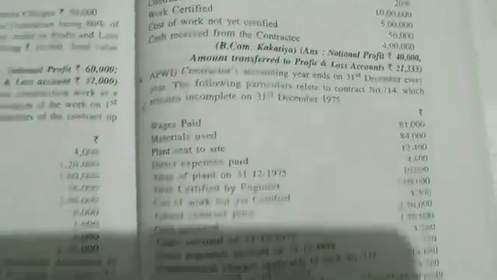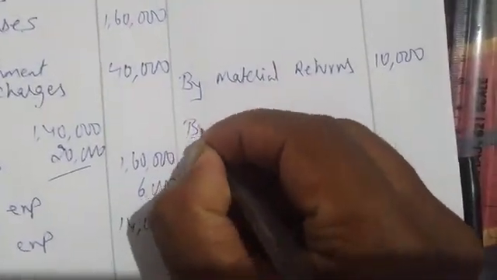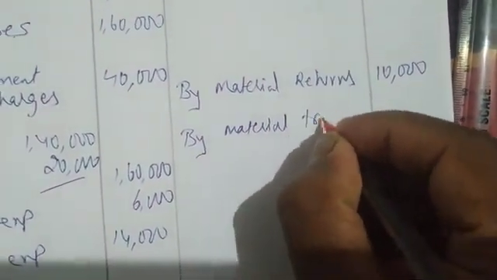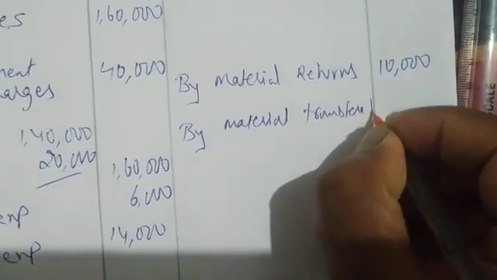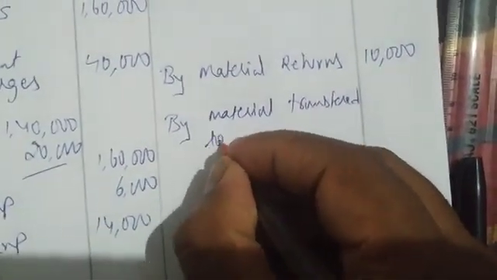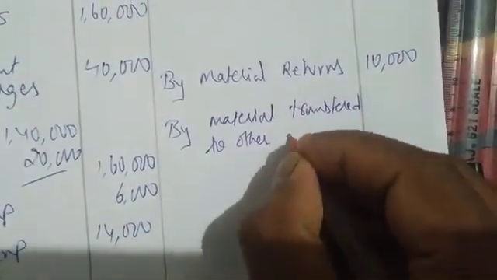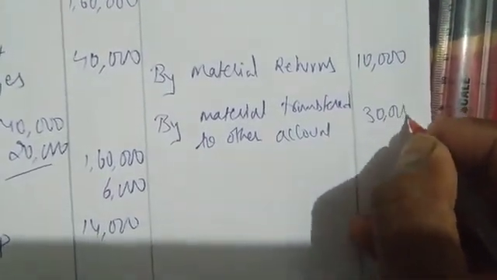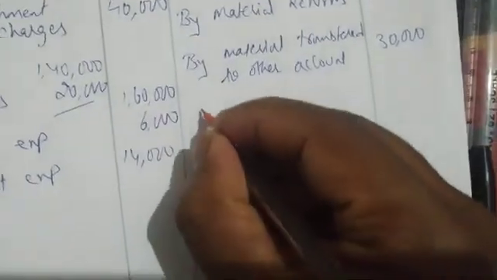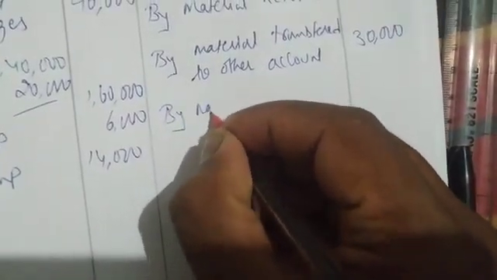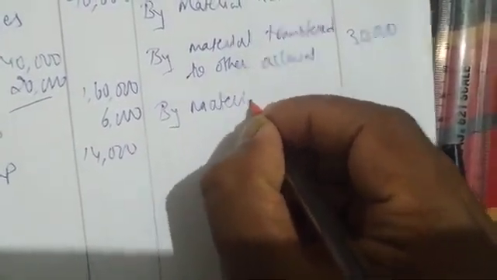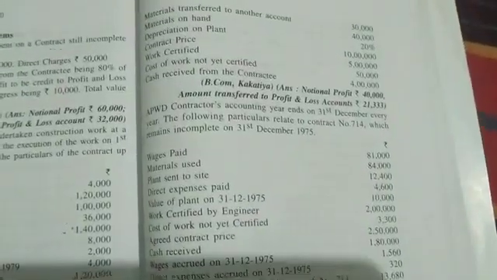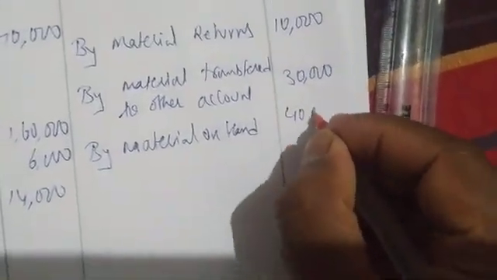Material returned to another contract, another account, by material transferred to other account. Okay, value is 30,000. Next we have materials on hand, by materials on hand. How much is the value? 40,000. Closing is 40,000.